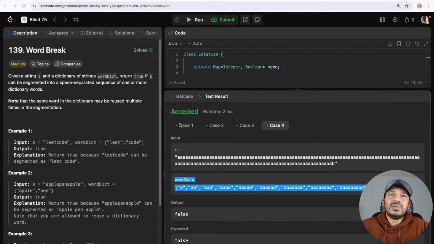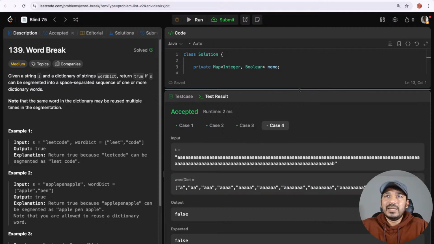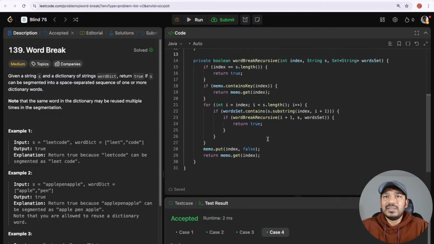So how does memoization simplify it? Memoization simplifies it in the sense that once I execute something and return false for it, I remember that. Let's say this was the 99th index, and this is the 100th index.